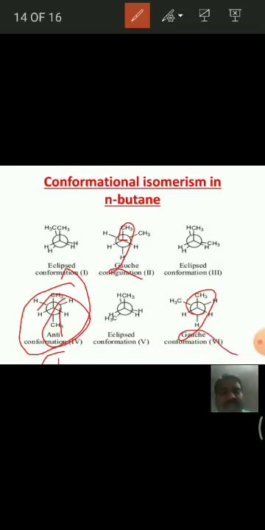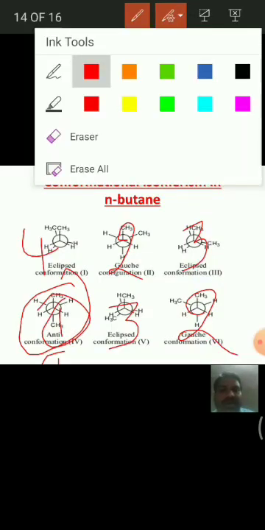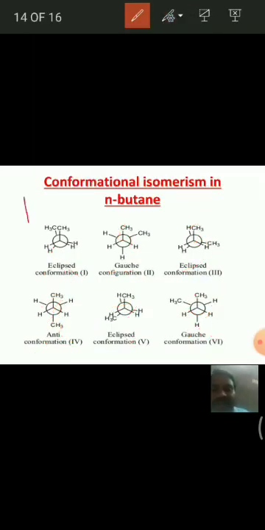Then next, the partially eclipsed conformations. Then the least stable one is the fully eclipsed conformation. Or we can write it like this. See here, the fourth one is more stable than the second and sixth. Second and sixth are the same.